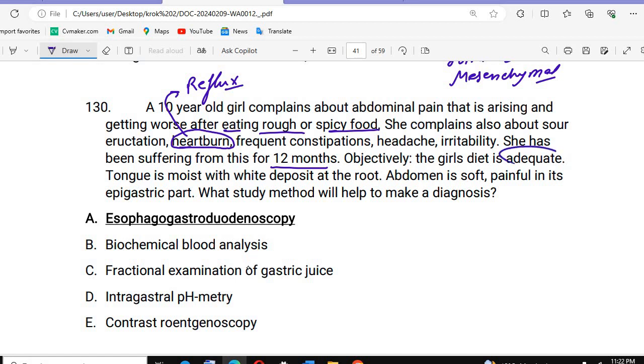Objectively, the girl's diet is adequate. The tongue is moist with white deposits at the root. The abdomen is soft, painful in the epigastric part. What study method will help to make a diagnosis?